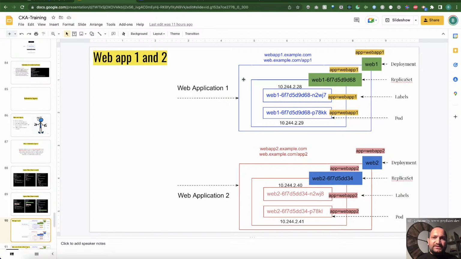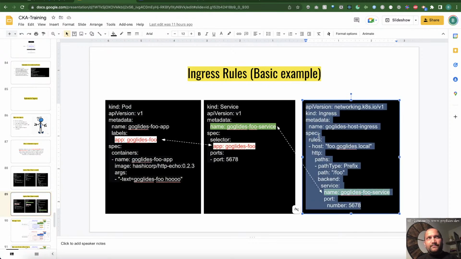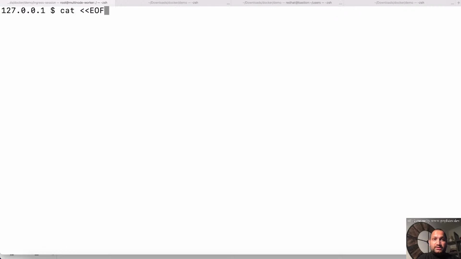So I'm trying to explain this using these two examples as well. Currently, we have created only one application. All right, before that, let's test this one, and then we'll explain the multiple application scenario as well. So first of all, let me create this ingress rule. This is a very basic ingress rule. Let me apply that one.